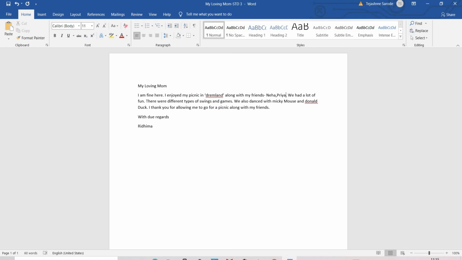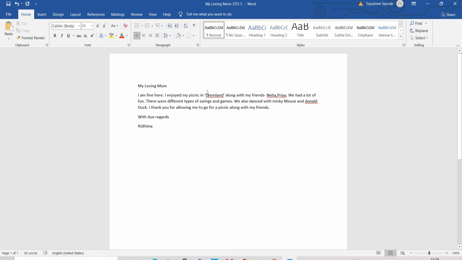Then turn the D of Dreamland into a capital using Shift D. This Dreamland, give the capital D. Shift and D keys you have to press together. Then next one, place the cursor before M of Dreamland and insert A. Change M of Mickey and D of Donald to capital.